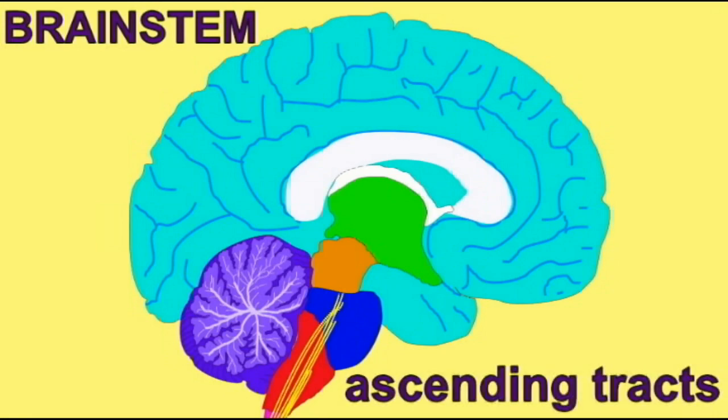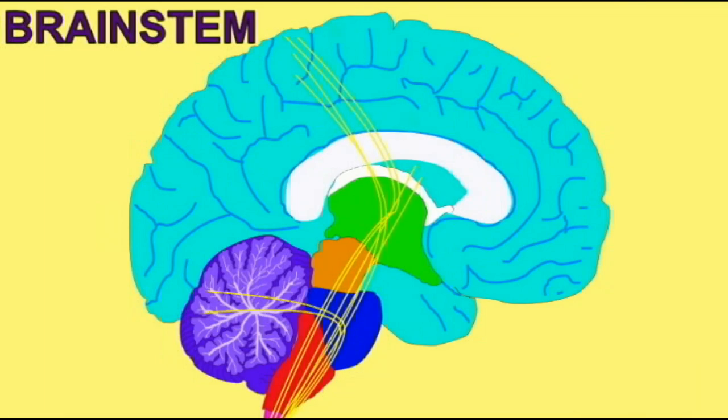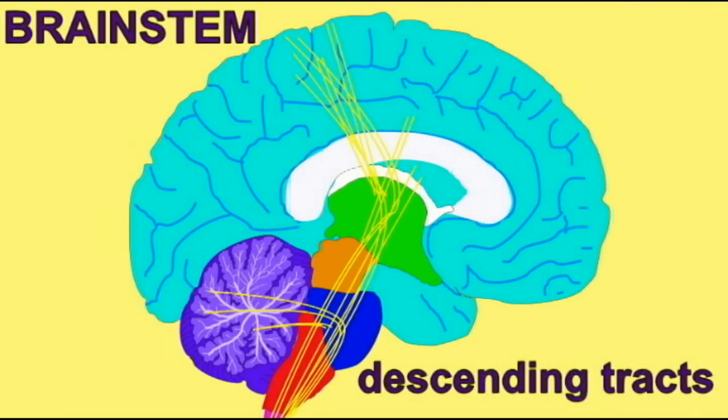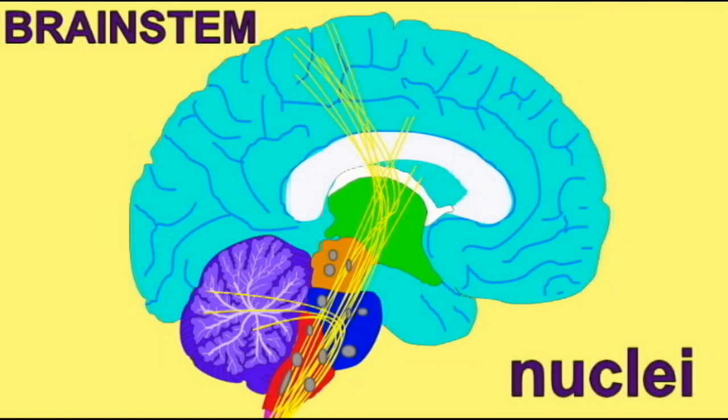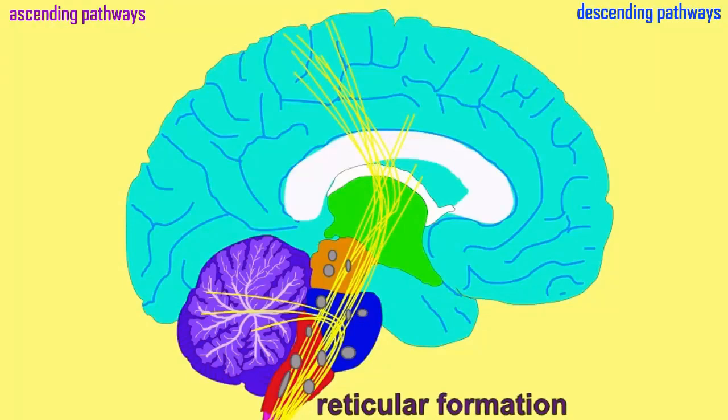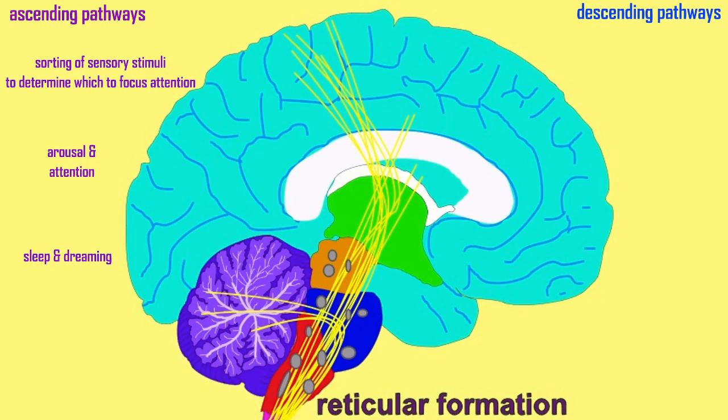The reticular formation is one of the great coordinating systems in the brain. It involves nuclei in the brainstem, the medulla, the pons in mammals, the midbrain, and even a nucleus in the thalamus. And from these regions, ascending pathways sort sensory stimuli to determine on which stimuli to focus attention. These pathways control the arousal and attention levels of the cerebrum, and then the stages in which sleep and dreaming